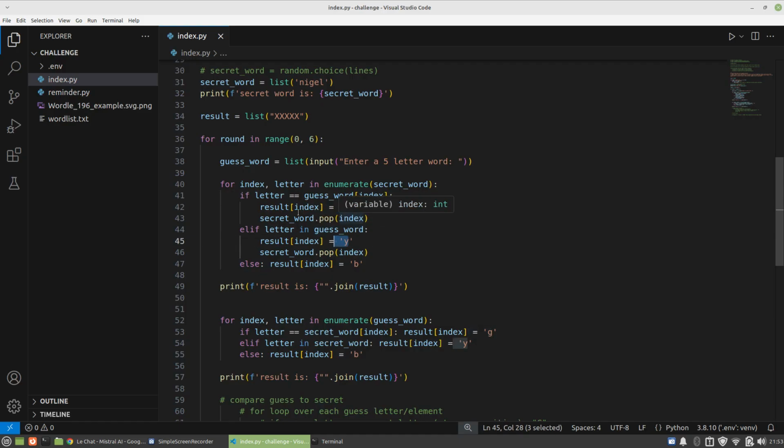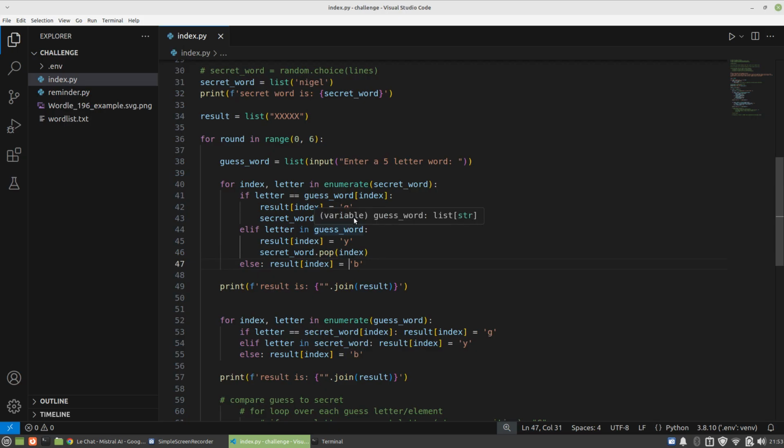In both cases, what I'm saying here is pop out of the secret word, as if we guess correctly an N or an I, correct position or not, pop them out of the word. We want it so that it's not there anymore. Okay. Now I have a feeling already like this is going to fail. I think I've just realized that we may have an issue here with comparing like for like index. So let me double check that.